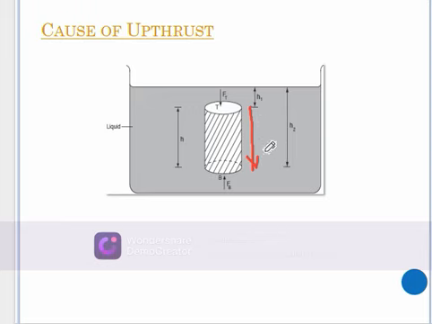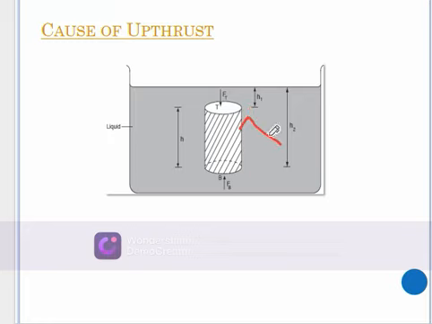And we have seen that pressure is directly proportional to force. Therefore, at the bottom, the force will be higher than the force at the top, simply because at the top pressure is lower and at the bottom pressure is higher. Therefore, when the two forces cancel out, because this one is less and this one is higher, the net force will be acting upward.